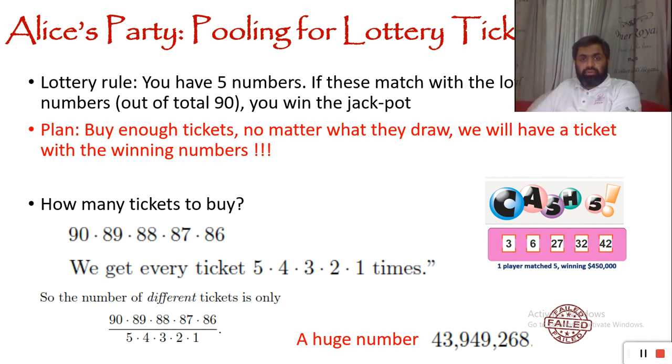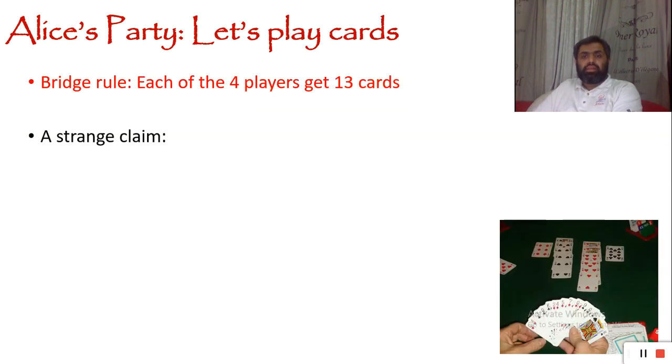They are going to have a long party for 15 days, and they decided to play cards. Bridge. The rules are: we have 52 cards in a standard deck, with four suits of 13 cards each. We distribute the cards among four players, and every player is going to have 13 cards. So we randomly give 13 cards to each player.